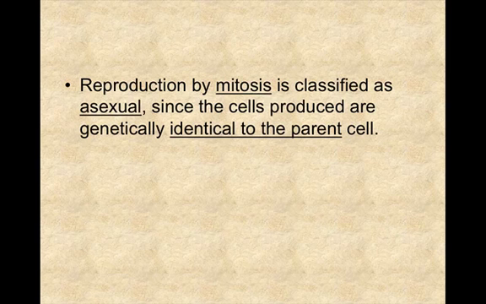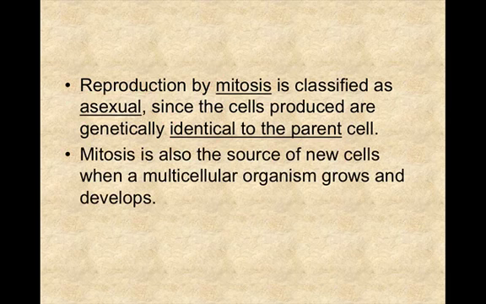Reproduction by mitosis is classified as asexual since the cells produced are genetically identical to the parent. These are key things. In mitosis, it's asexual reproduction, and the cells that are produced are identical to the parent cells.